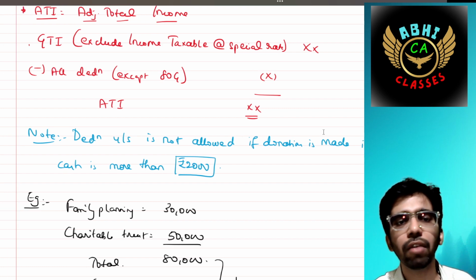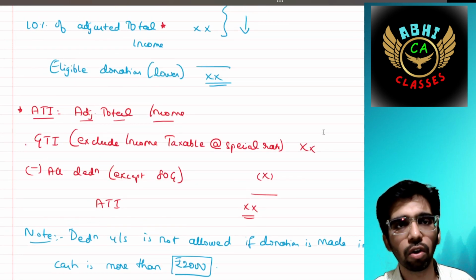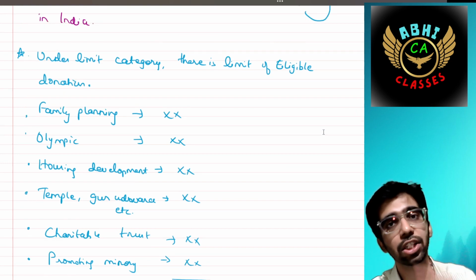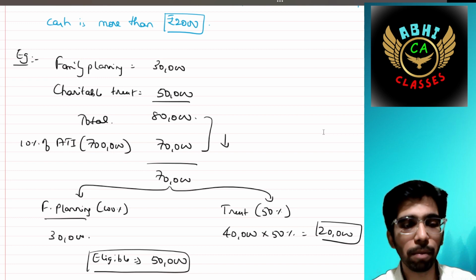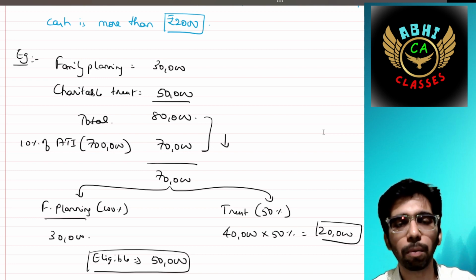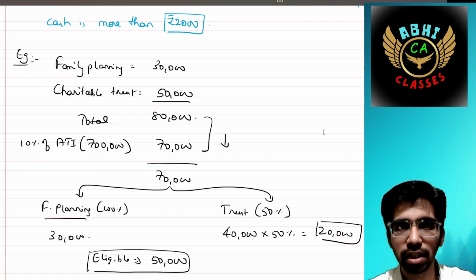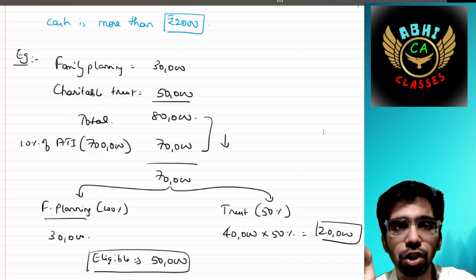Okay, simple. Then we'll take one example in order to clearly see how this adjusted total income concept is applicable in this section. If you have contributed towards family planning, let's say, 30,000, then charitable trust is 50,000.